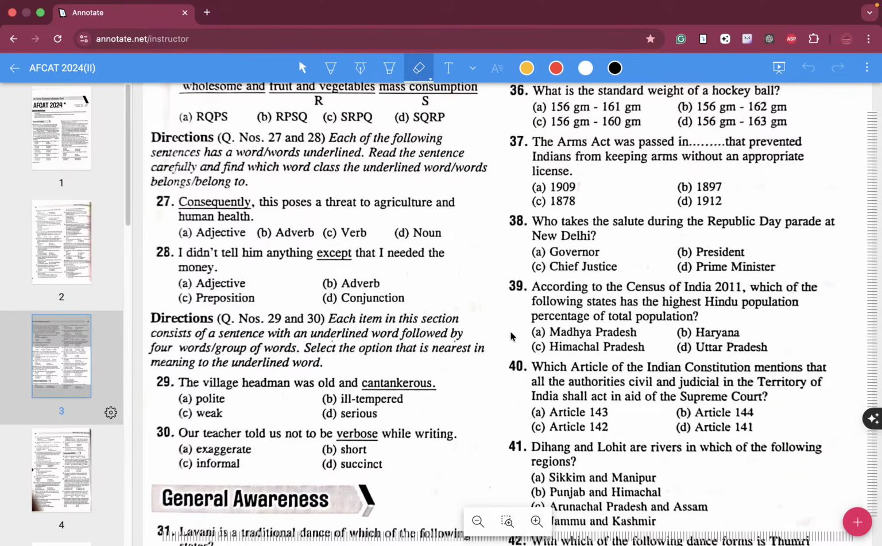So for 27, the answer is adverb over here. What do you think is the answer for question number 28, is what I'm asking from you folks. Question number 28. What do you guys think is the answer to this particular question?